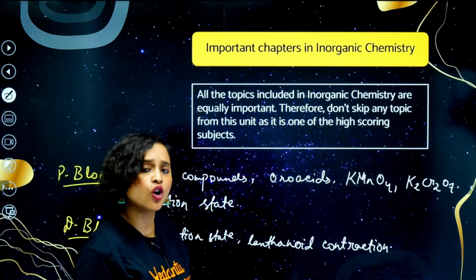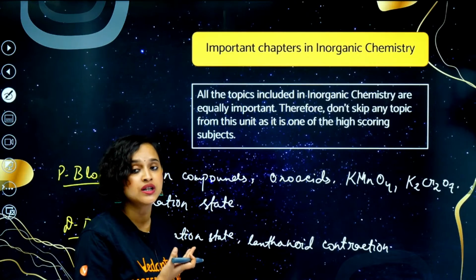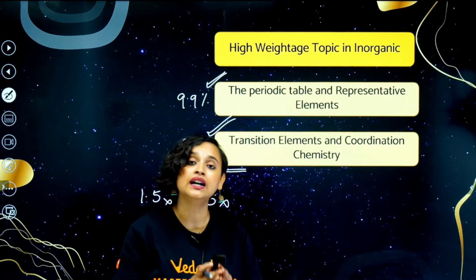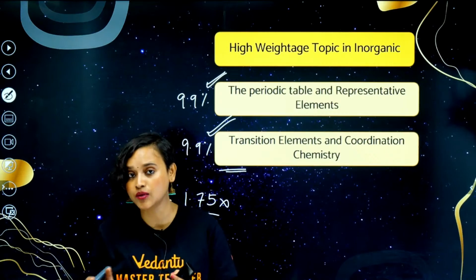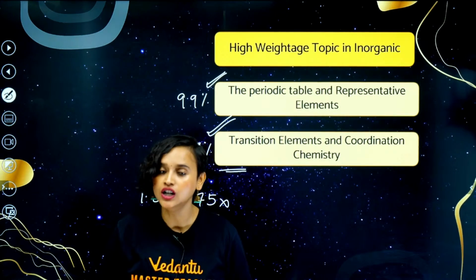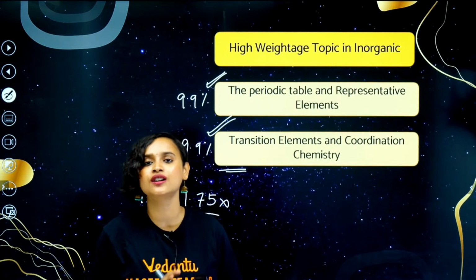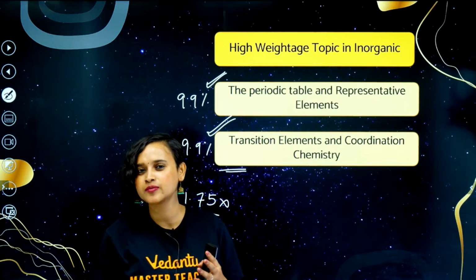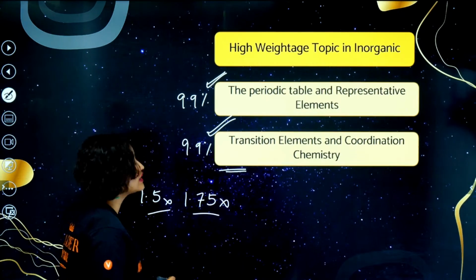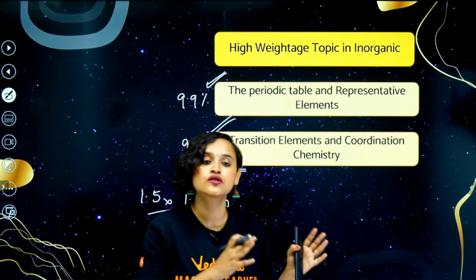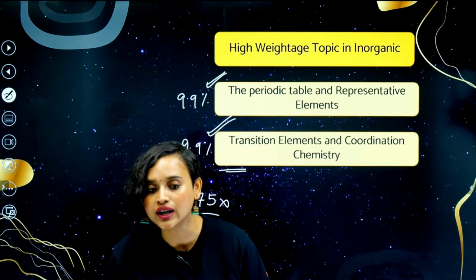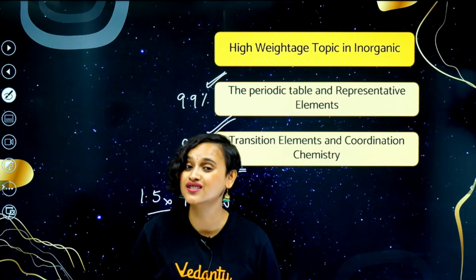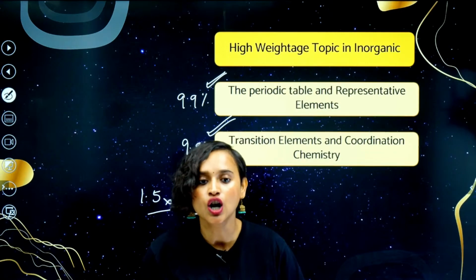Thermodynamics and equilibrium also have high weightage, but not as much as the periodic table and transition elements. The periodic table and transition elements have the highest weightage in the whole chemistry paper. All right, equilibrium and thermodynamics have a 6.6% weightage. So that means around 2 questions possibly, but here you will definitely get around 6 questions from this chapter. And I would not like you all to skip 6 questions because that's going to cost us a lot.